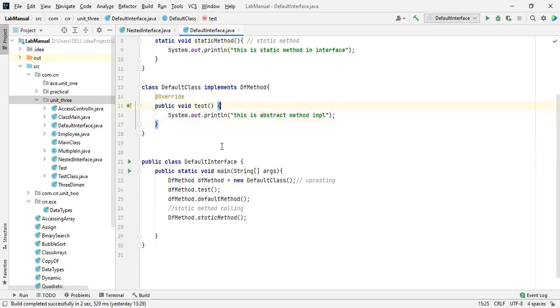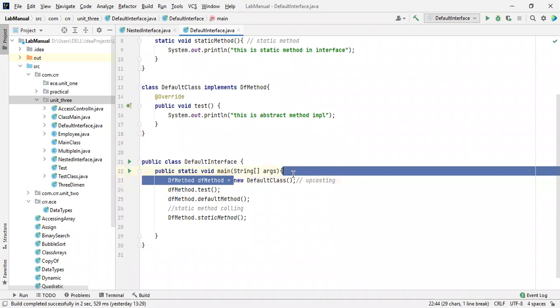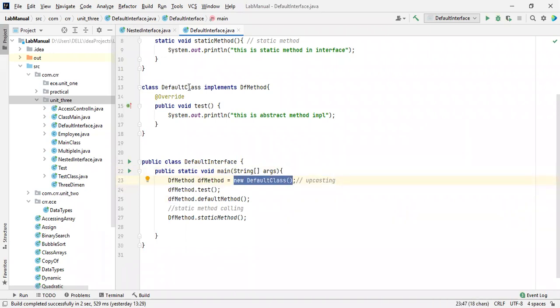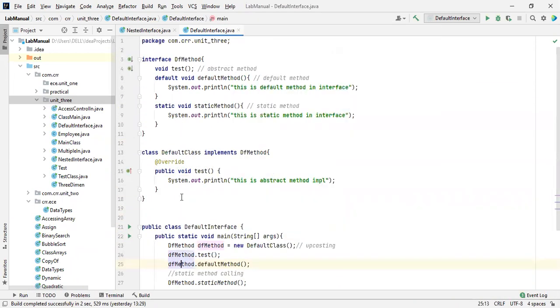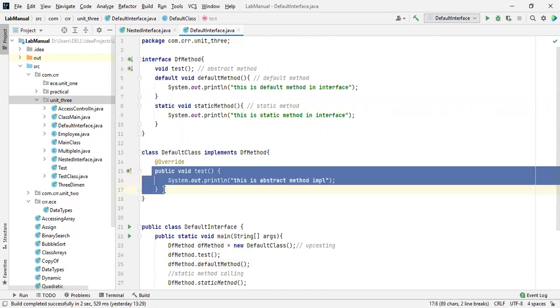So to access this, what we are going to do is just df dot method test. And by using the same object, which is instantiated by the class, which we call upcasting, we are going to access the abstract method, which is implemented inside a class, as well as the default method, which does not have any implementation over here.